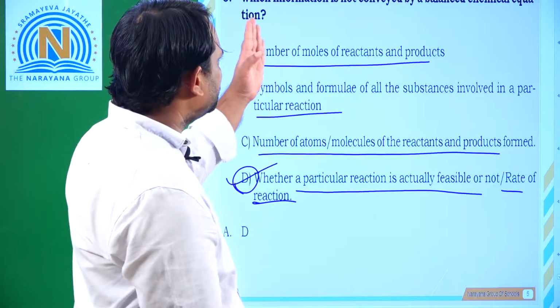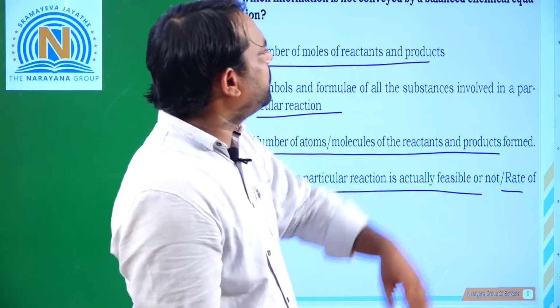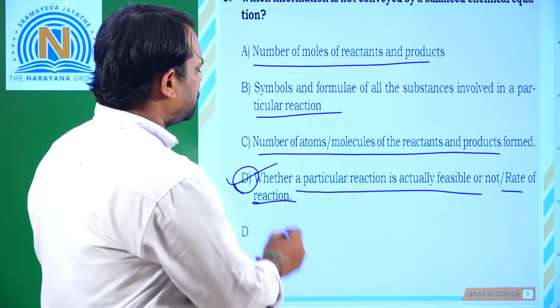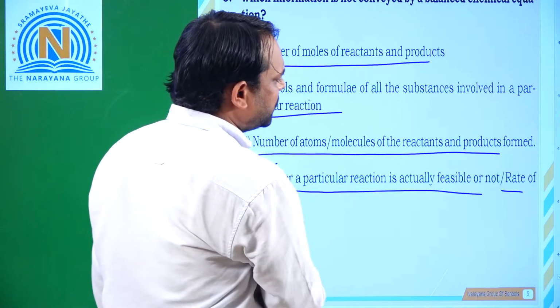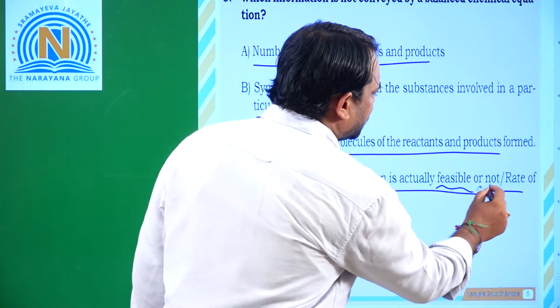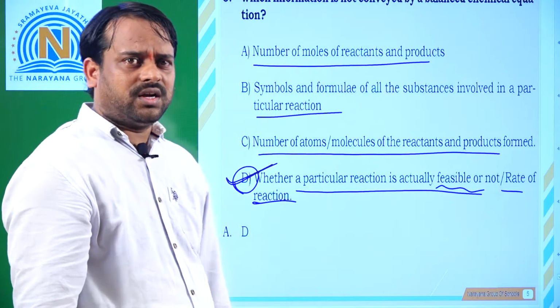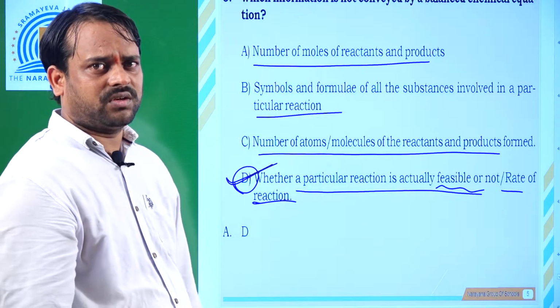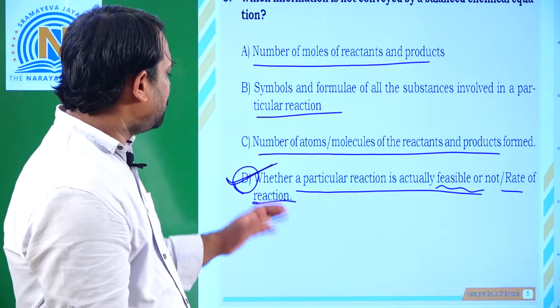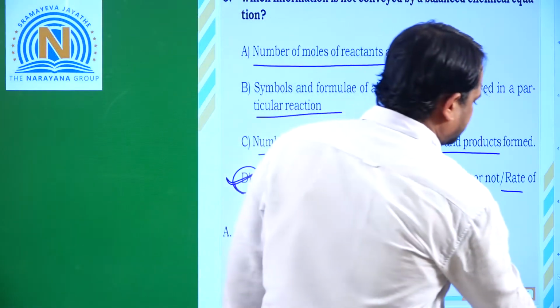So what is the question? Which information is not conveyed by a balanced chemical equation? Which one is correct? Option D is correct. Why? Because we cannot say whether the reaction is feasible or not, and we cannot say the rate of the reaction by seeing the chemical equation. So option D is correct.